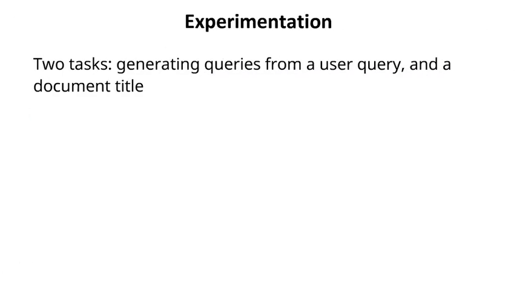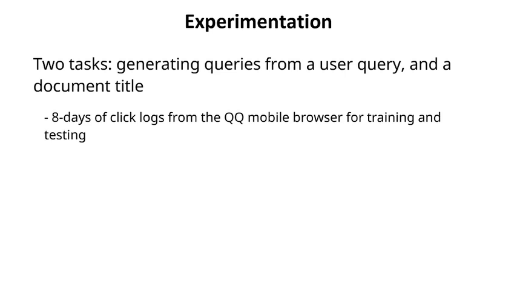In this work, we investigate two problems: generating queries for recommendation from an input query, and generating queries for recommendation from a document title. We collect 8 days of click data from the QQ mobile browser to build a large click graph. We then collect our training and testing data from this graph.